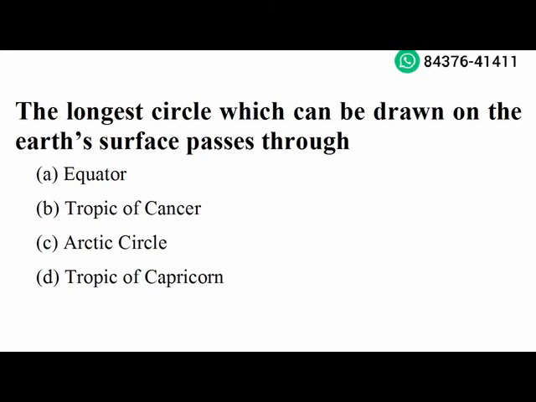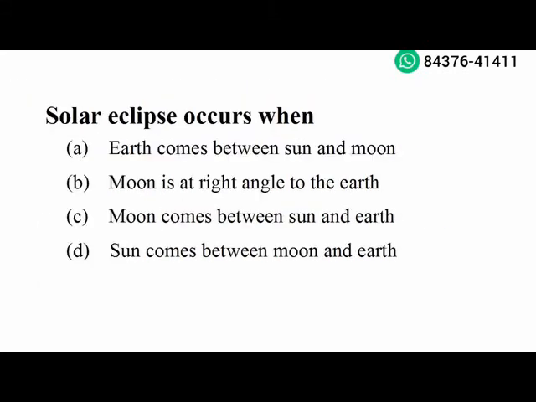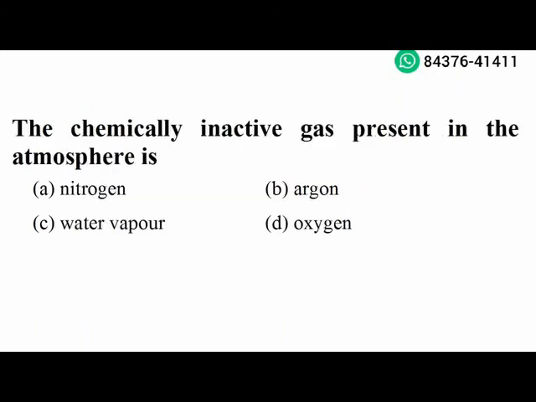Next question. Japan is called land of the rising sun because Japan, being the easternmost country in the world, has the earliest sunrise. Option C is the right answer. Next question. Solar eclipse occurs when the moon comes between the sun and the earth. Option C is the right answer. Next question. The chemically inactive gas present in the atmosphere is argon. Option B is the right answer.